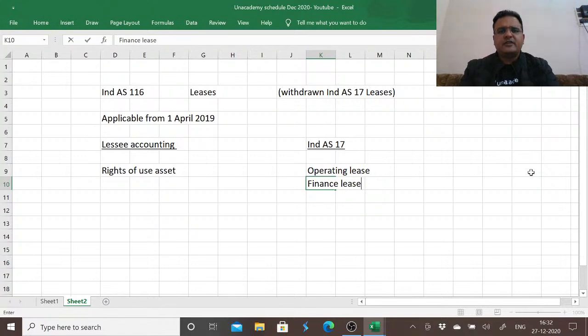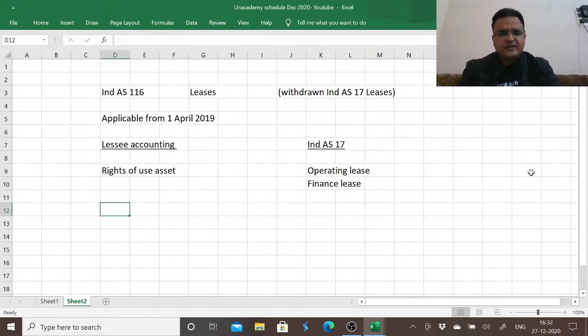This concept of bifurcating into operating and finance lease has gone away with the introduction of Ind AS 116 leases. The impact of this is that the operating lease was sometimes used as an off-balance sheet financing structure with sale and leaseback transactions.